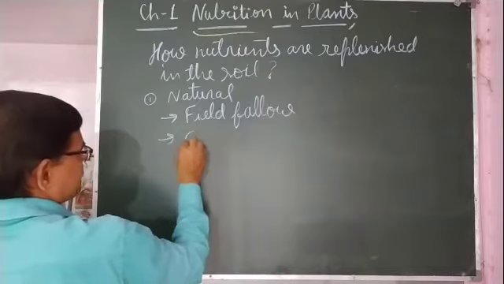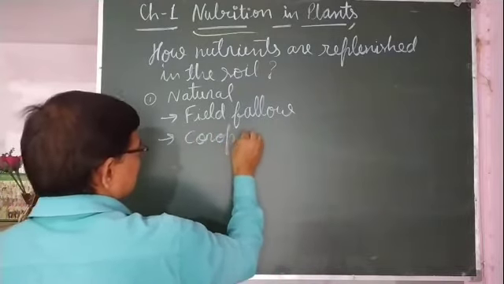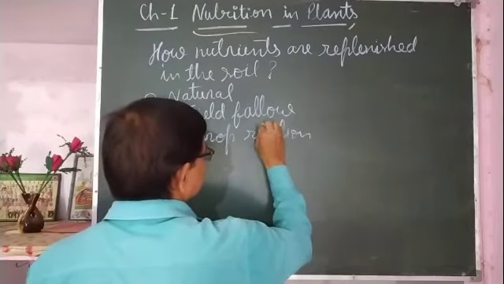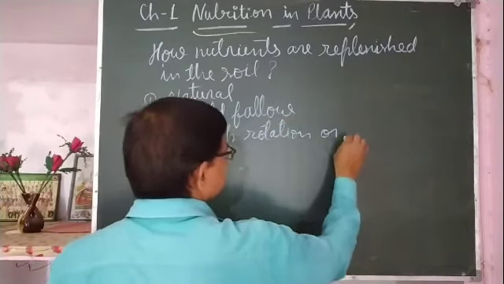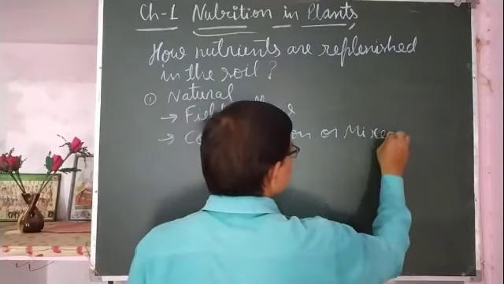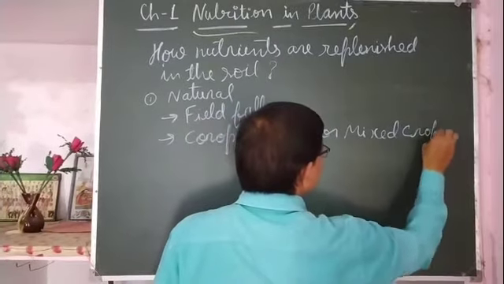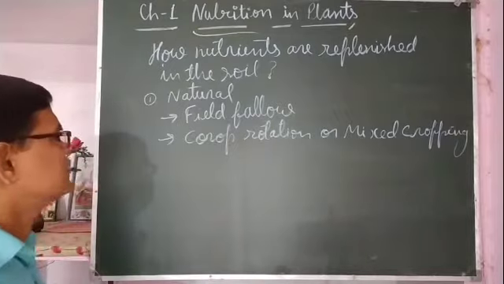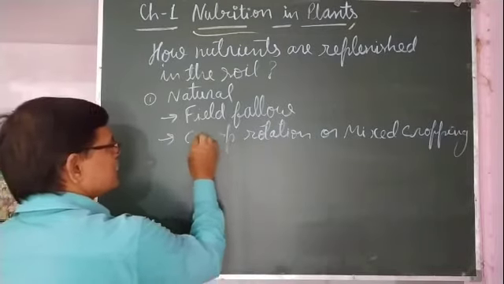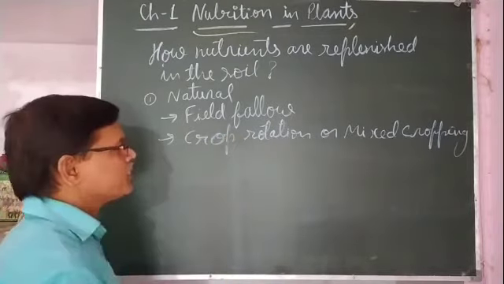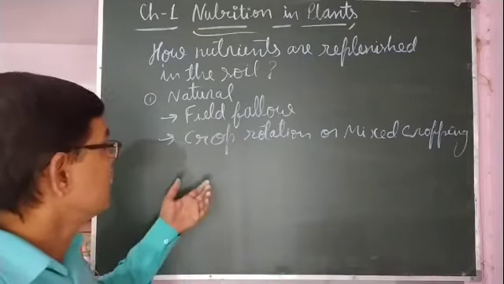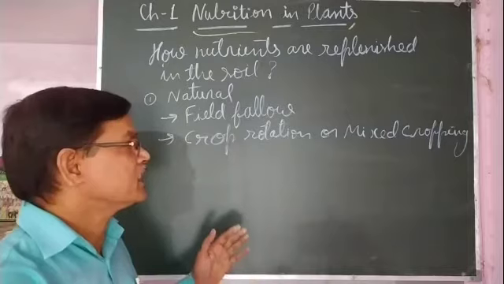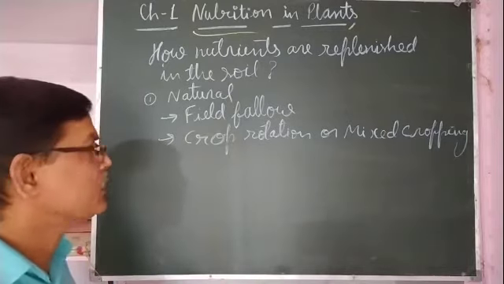The other method is crop rotation or mixed cropping. In crop rotation, in one season a non-leguminous crop is taken, and in the other season a leguminous crop is taken.